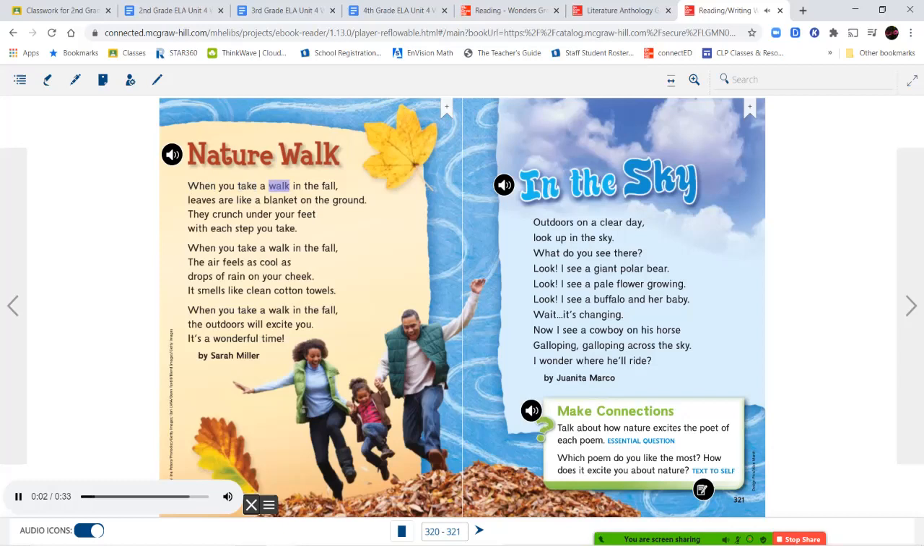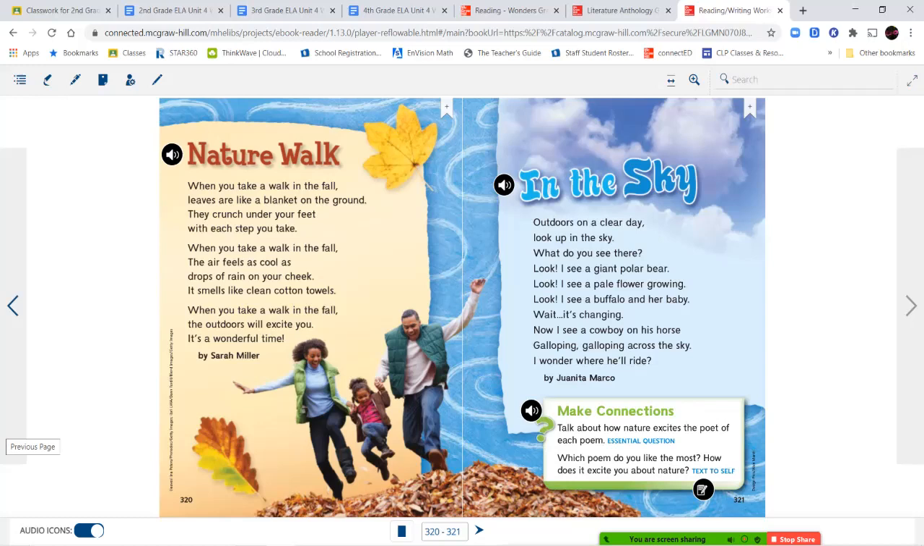Nature walk. When you take a walk in the fall, leaves are like a blanket on the ground. They crunch under your feet with each step you take. When you take a walk in the fall, the air feels as cool as drops of rain on your cheek. It smells like clean cotton towels. When you take a walk in the fall, the outdoors will excite you. It's a wonderful time. By Sarah Miller.